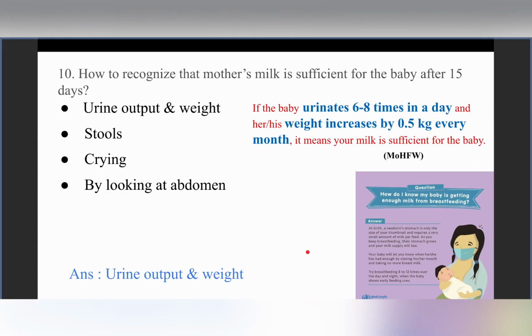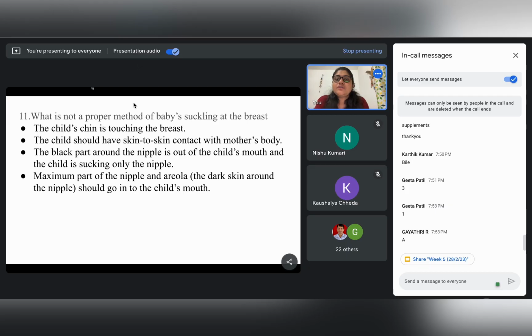So, the answer is urine output and weight. Okay, so next, let us see what is not a proper method of baby suckling at the breast. What is not a proper method of baby suckling at the breast? Anybody would like to answer this? So the question asks about the method which is not proper for breastfeeding.